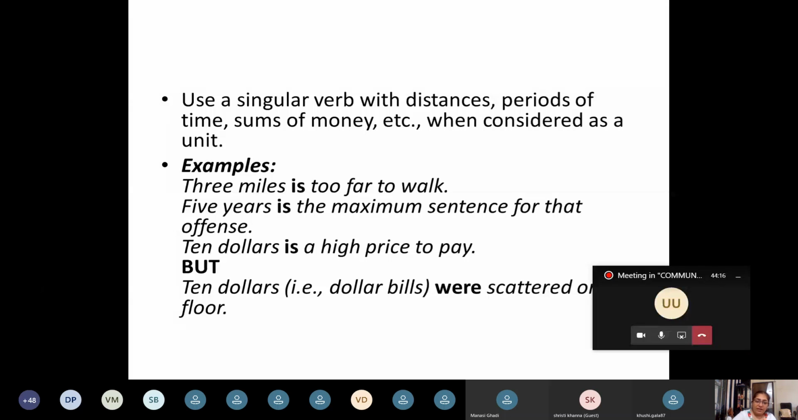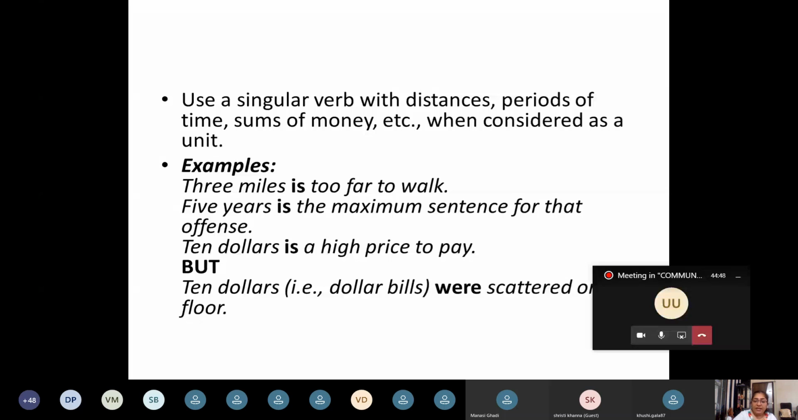5 years. 5 is a plural number, years is a plural word, but both together are taken as a single unit of time, a single period of time. 5 years is the maximum sentence for that offense. We don't say 5 years are the maximum sentence, is the maximum sentence. $10 is a high price to pay. So for this particular object, $10 is too much.